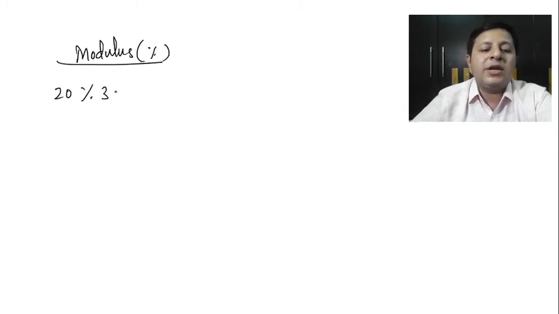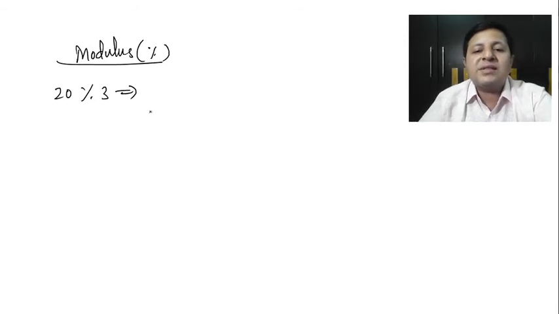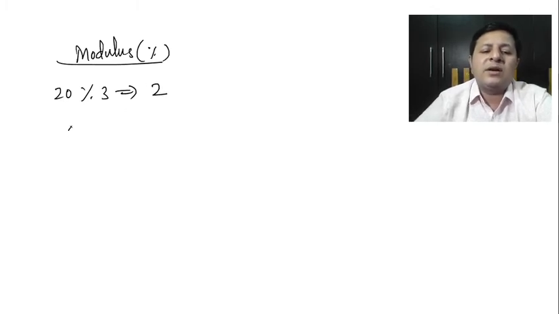Okay, let's look at the modulus or remainder operator. So it's like this. What is 20 mod 3 now? See, 3 6s are 18. 6 is the quotient, but we are not concerned with the quotient here. We have to go for the remainder. So percent gives you the remainder and not the quotient.